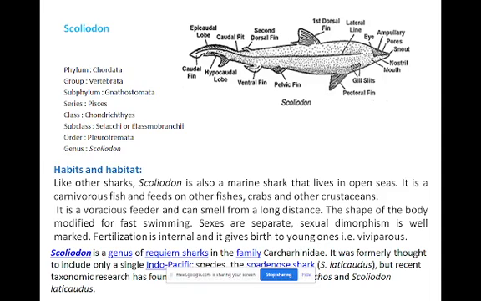we will classify these animals by using the classification keys. So classification of the Scoliodon reveals that it belongs to the phylum Chordata. Why do they belong to the phylum Chordata?